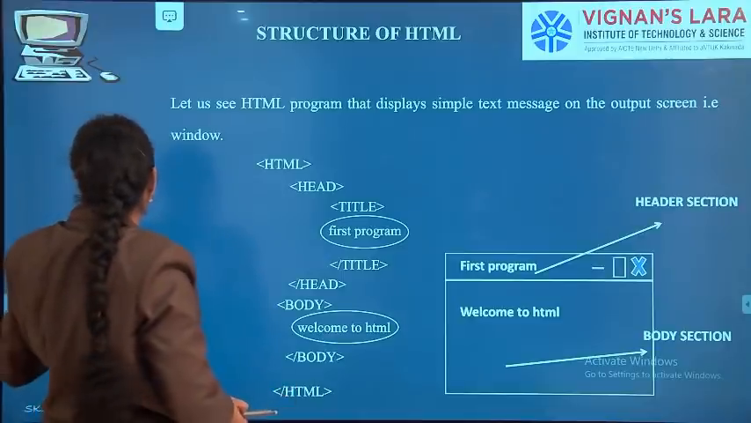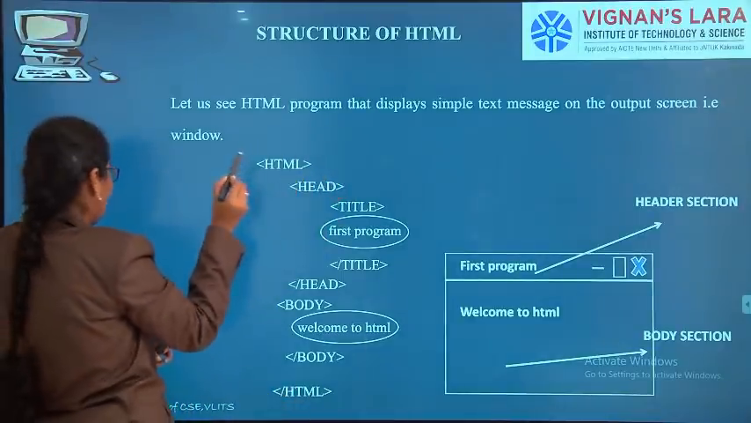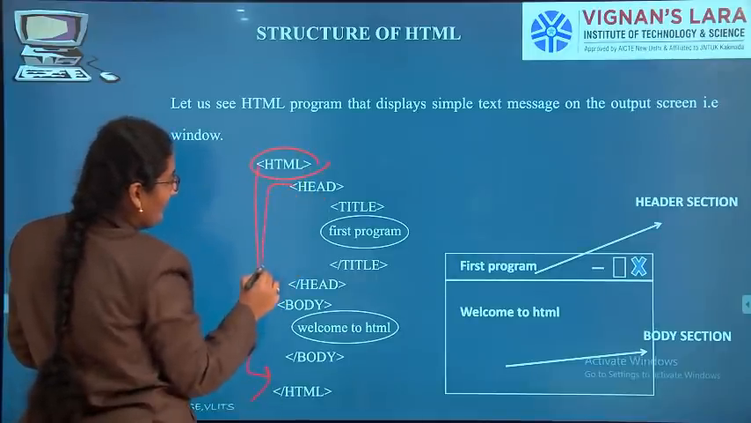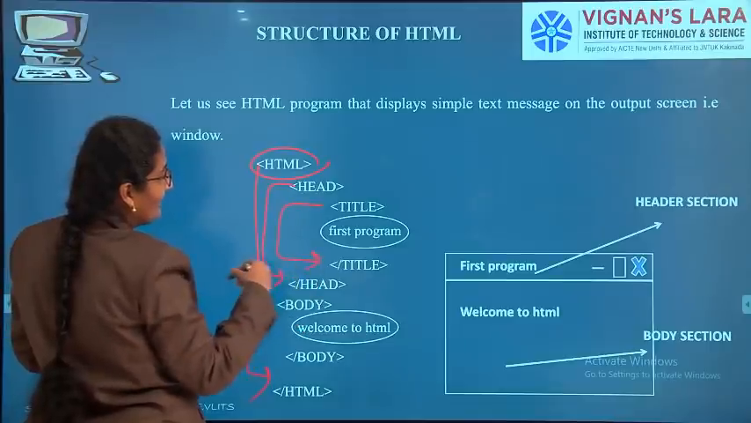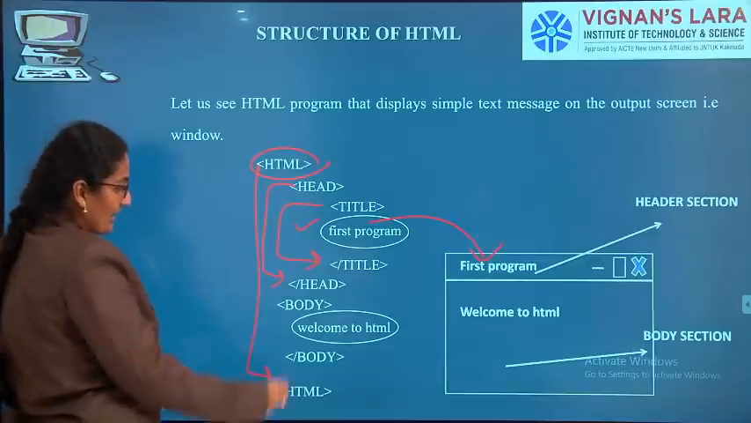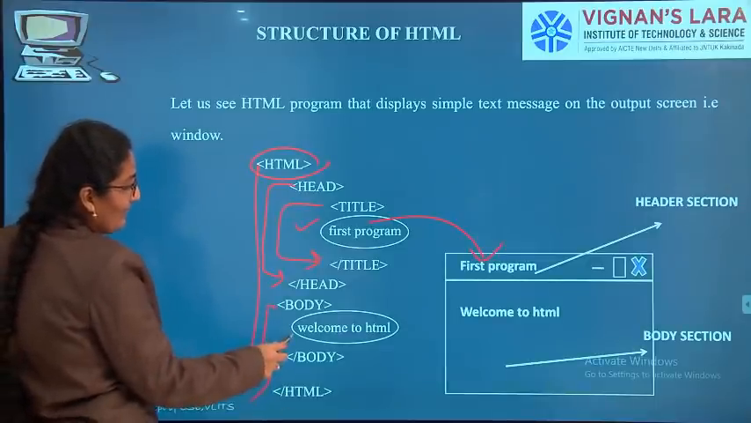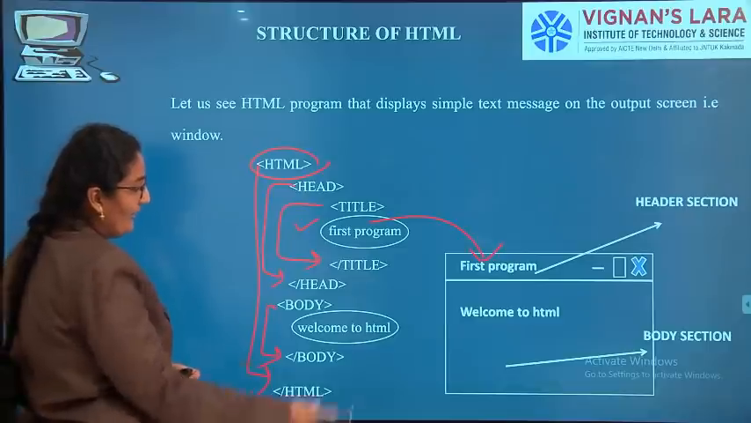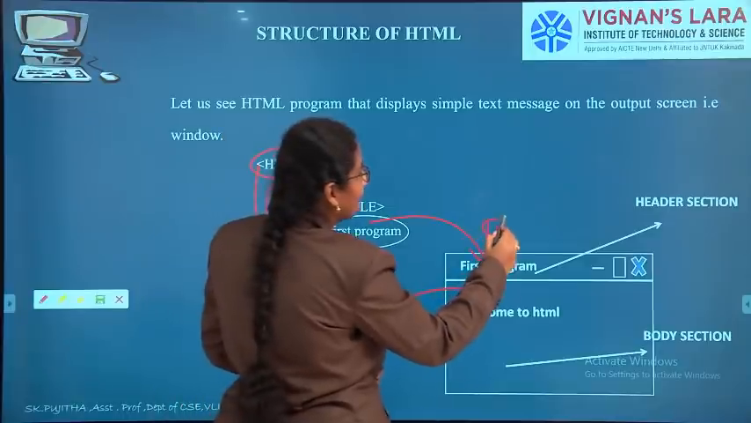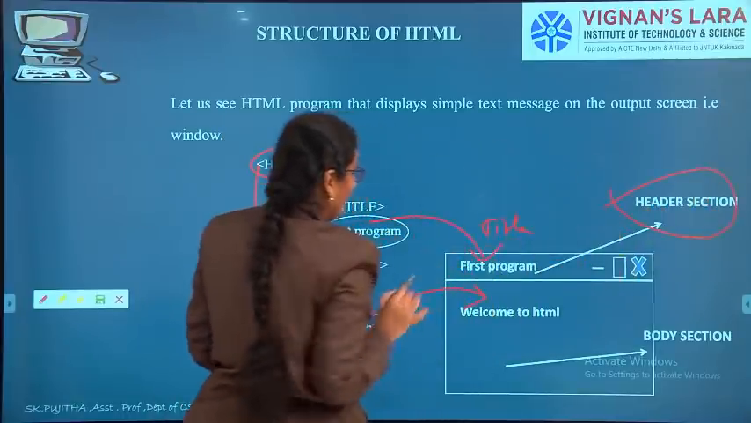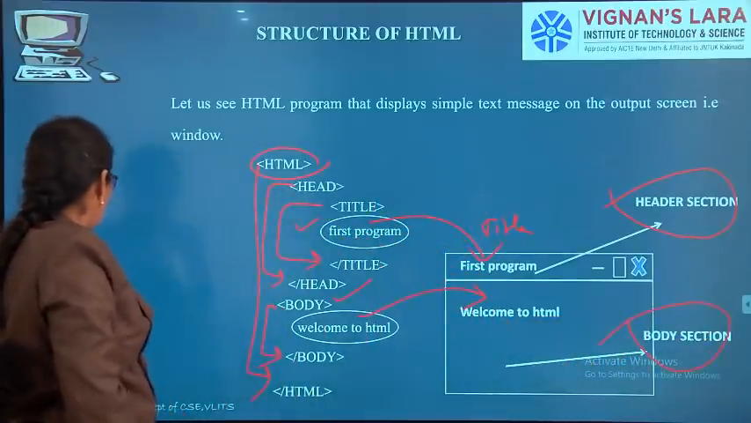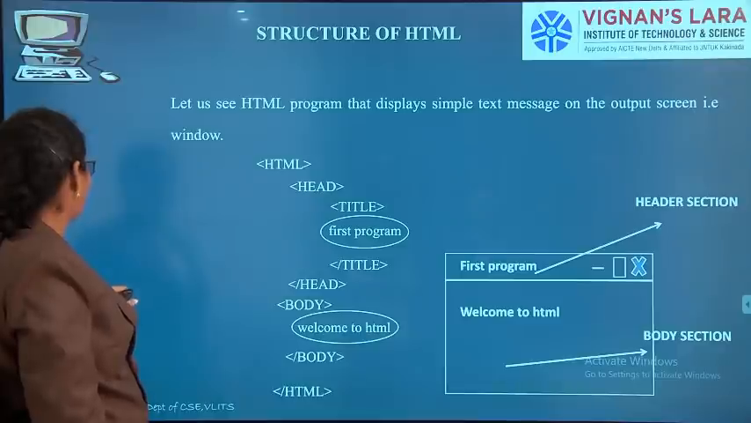I have opened HTML, so I have closed it. Head closed. Title closed. The title is First Program, so this title is displayed in the header section. Body closed. What is the body of my document? Welcome to HTML, which is displayed here. So the title will be displayed in the header section, and the body will be displayed in the body section. You will see this once again.